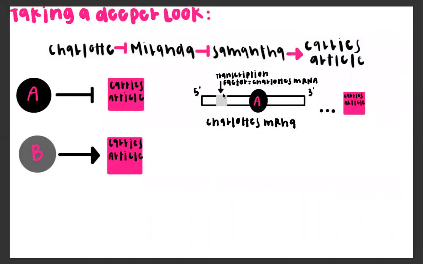Taking a deeper look, two proteins, A and B, help regulate the translation of these genes to the production of Carrie's article. Our protein A represses the transcription factor in Charlotte's mRNA. The protein A is near the 3' end. This eventually leads to the repression of Miranda's mRNA and will eventually give us Carrie's article as a result. This is very similar to our fruit flies example, where our bicoid protein represses the caudal mRNA translation by binding to the caudal mRNA near the 3' end.